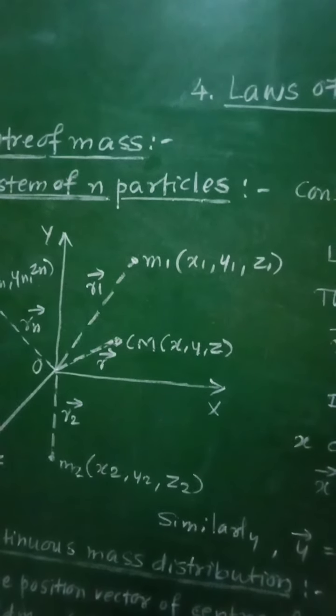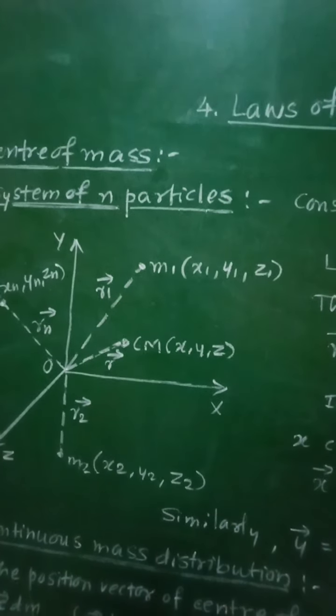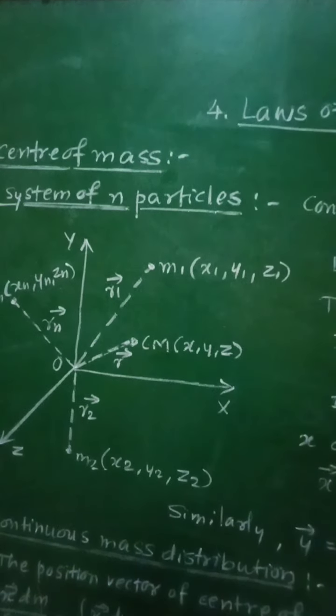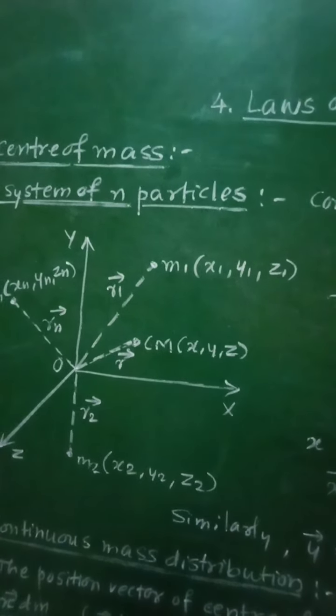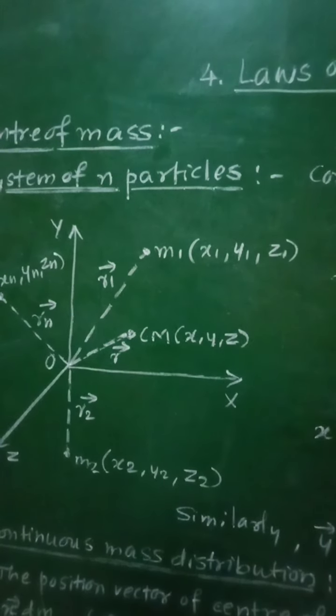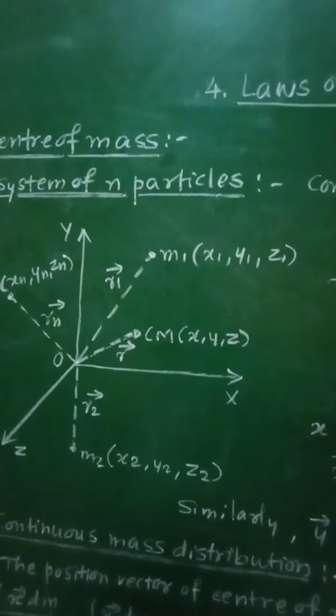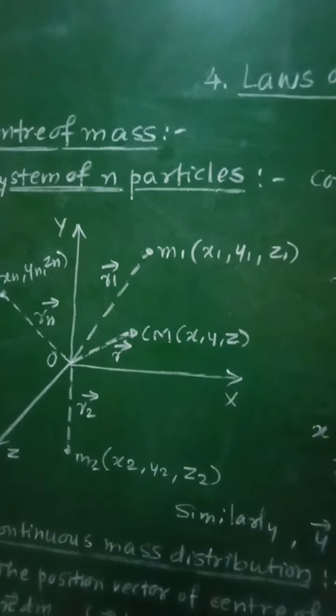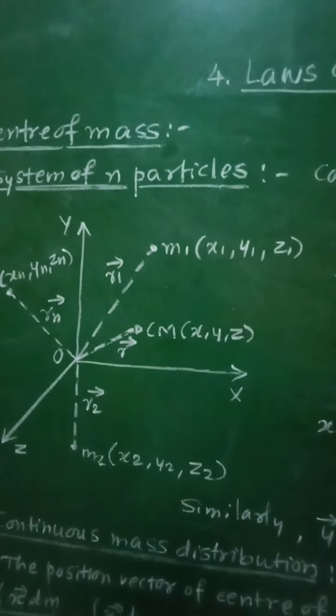Then center of mass of a body is defined as the point of the body at which whole mass of the body can be supposed to be concentrated so as to apply Newton's laws of motion.